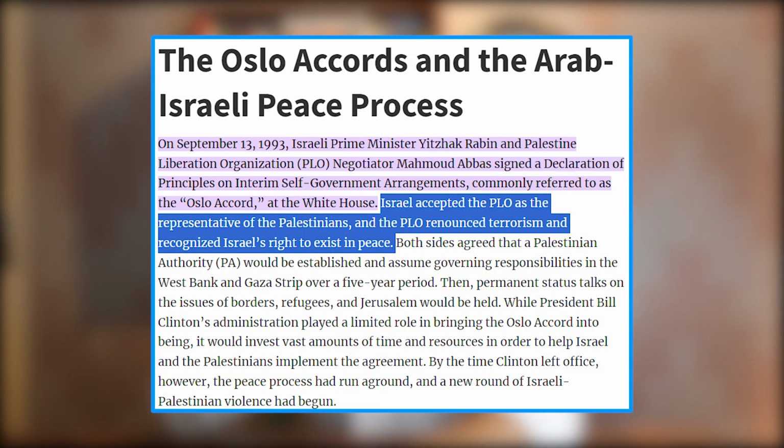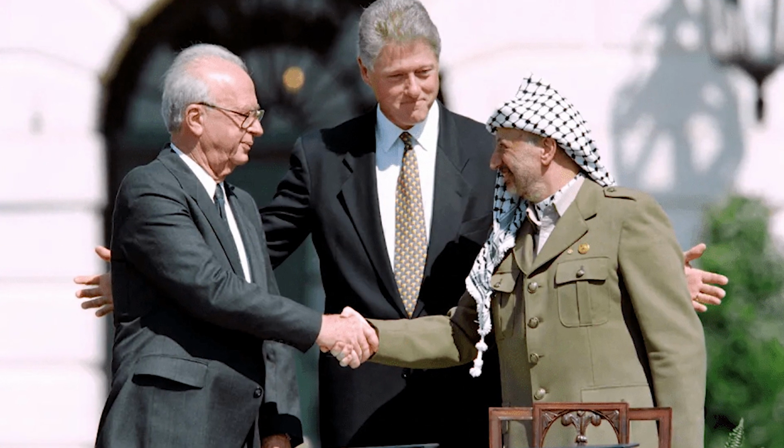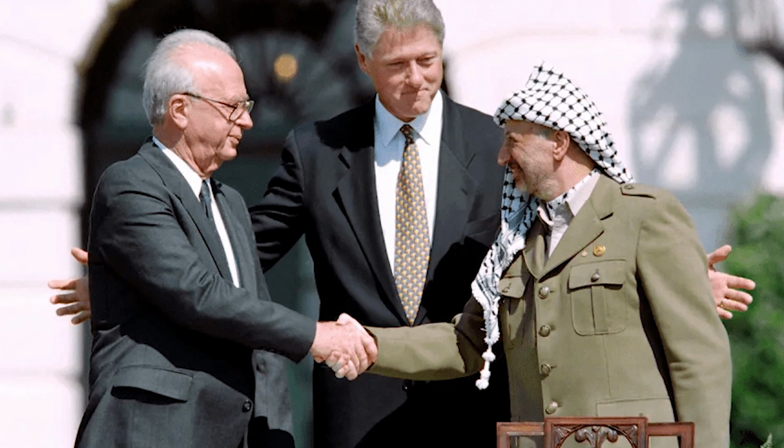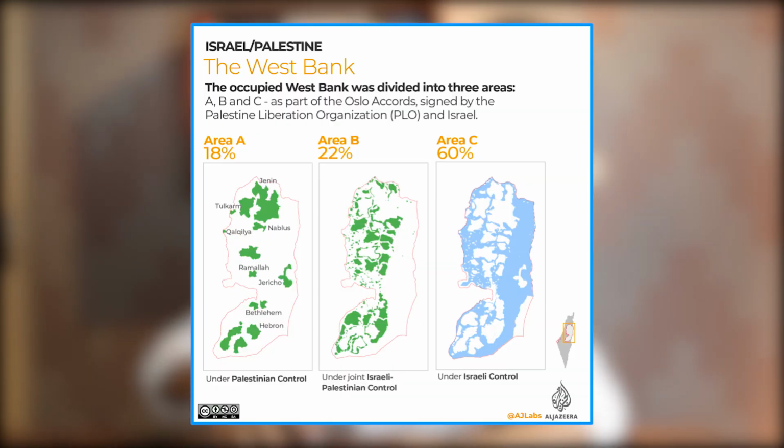Coming to 1993, Israel and Palestine, for the very first time, came this close to successfully negotiating peaceful talks. Israel and Palestine recognized each other as states, and an administrative body was created, which was known as the Palestine Authority. Now, this agreement was known as the Oslo Accords, and according to this agreement, the region of West Bank was divided into 3 areas.